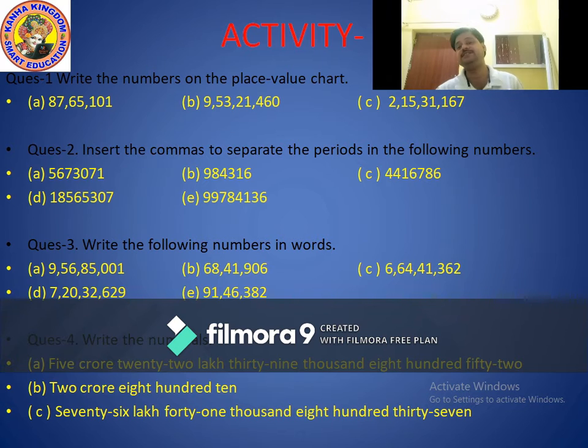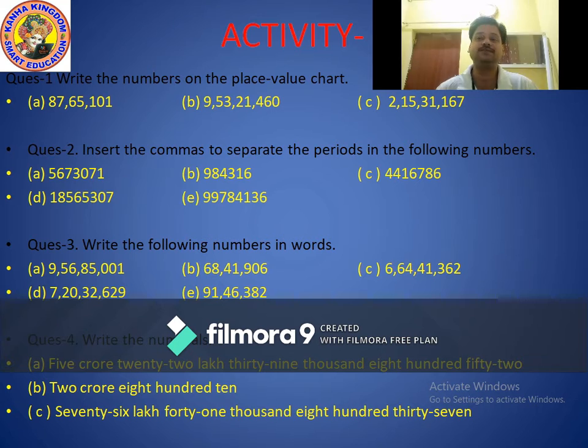So it is very easy to solve all the questions. First, write the given number on the place value chart.